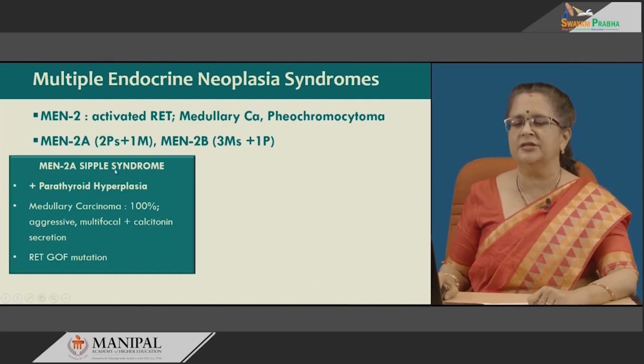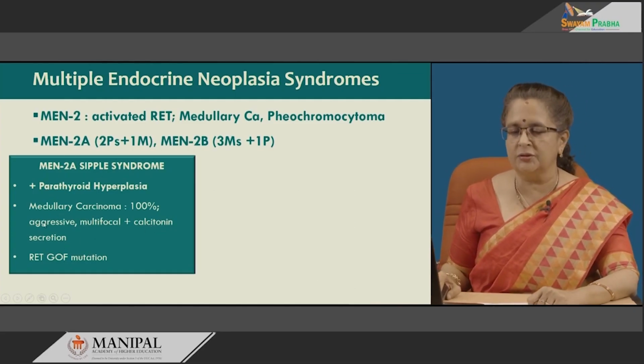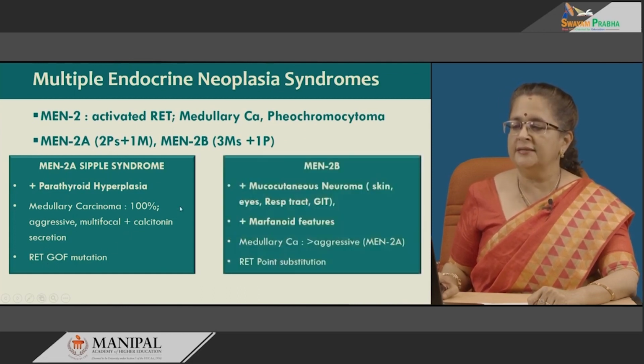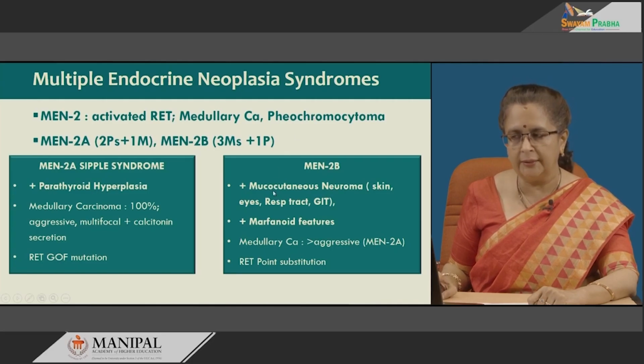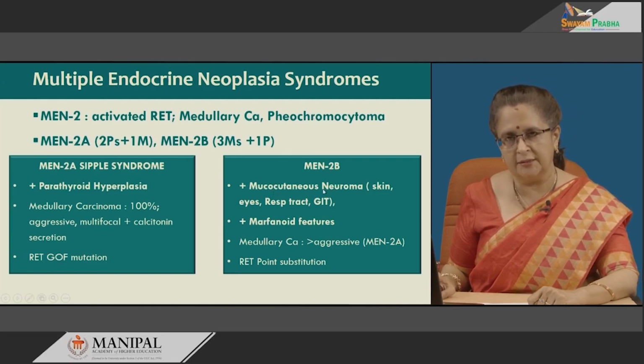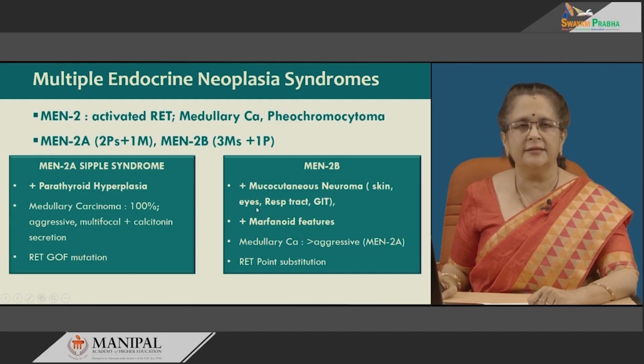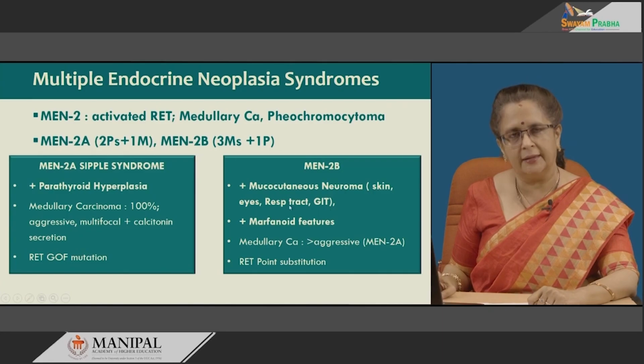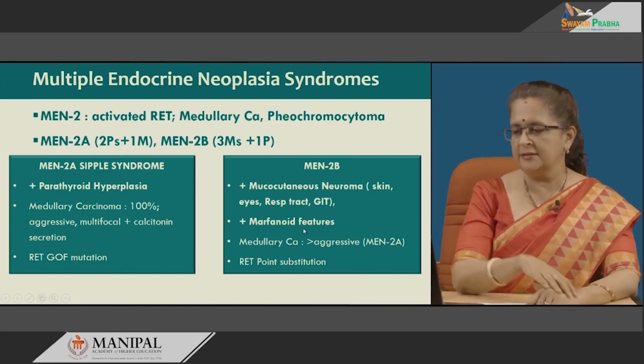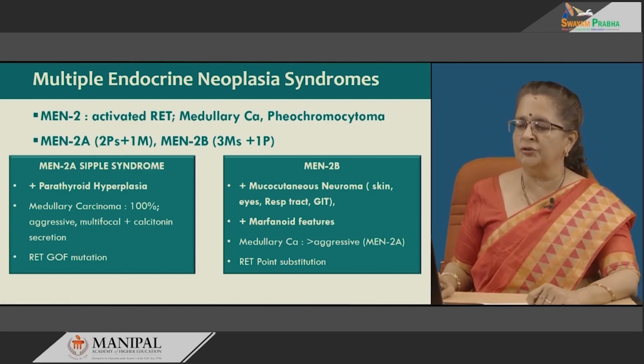In these tumors associated with MEN2A or Sippel syndrome, there is a RET gain of function mutation, whereas in MEN2B it is a point substitution in RET. Now, these are associated with medullary carcinoma and pheochromocytoma along with mucocutaneous neuromas, that is in the skin, as well as the mucosa of the eyes, respiratory tract and the gastrointestinal tract, along with marfanoid body habitus. Medullary carcinoma in MEN2B is more aggressive than that seen in MEN2A.